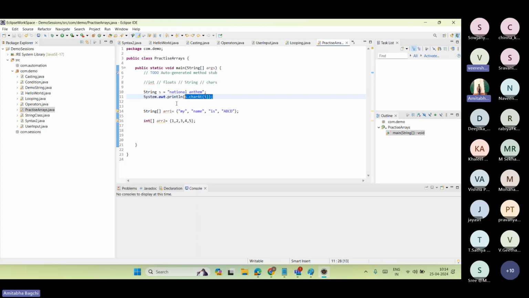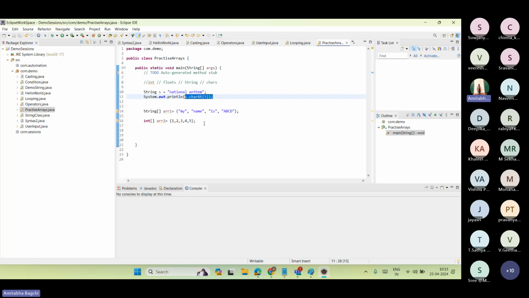For an array also there is indexing. So if I have an array for this one, how many elements do I have here? 4 elements, right? 4 particular strings. So indexing here also will start with 0. So my is 0, name is 1, is is 2, ABCD is 3. And the length is obviously 4, because it has 4 elements.